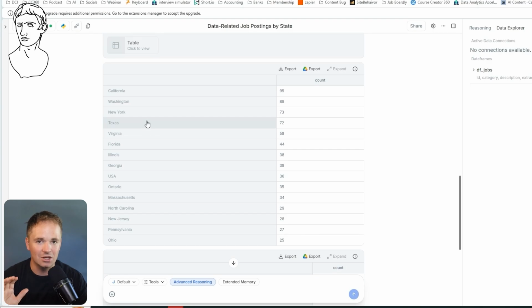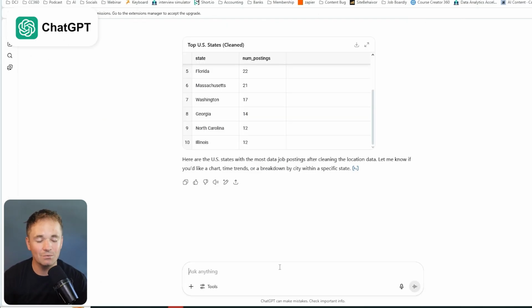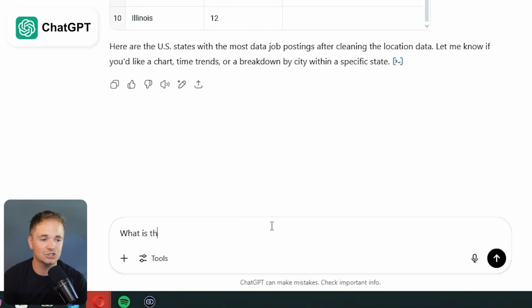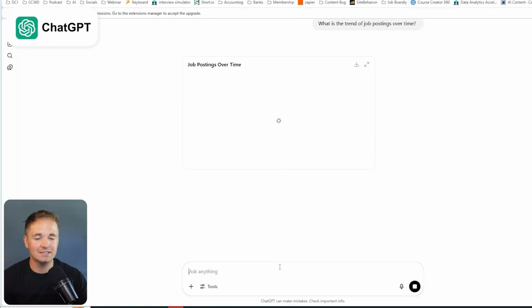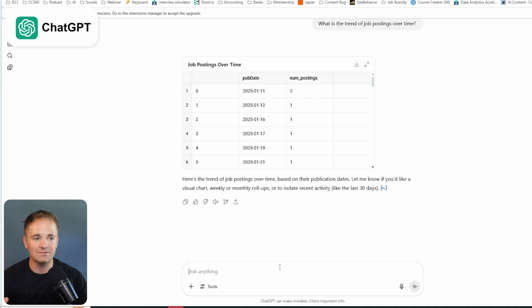So I think this makes a lot of sense here. All right, the next question we might want to ask is, well, what is the trend of job postings over time? I've really just started collecting this data, so it's not going to have a ton of insight for us, but we'll go ahead and see what trends we can find. So here's the trend based over time.